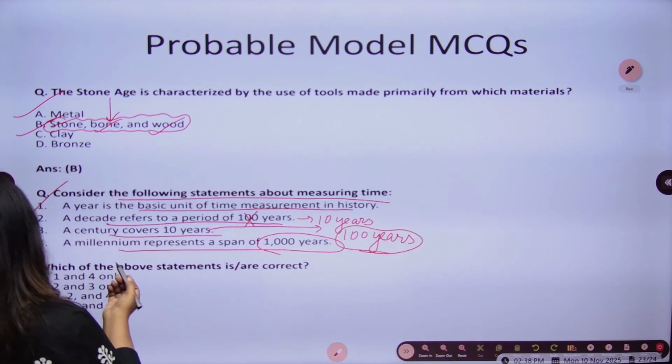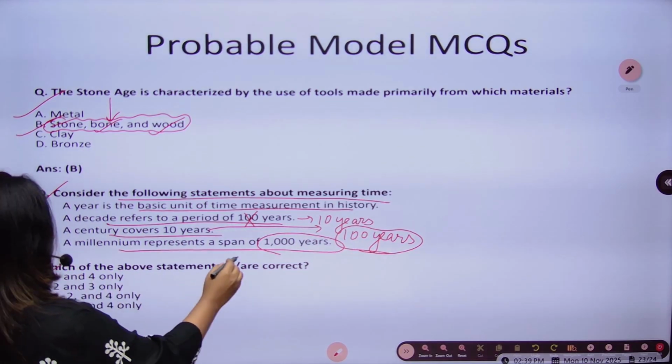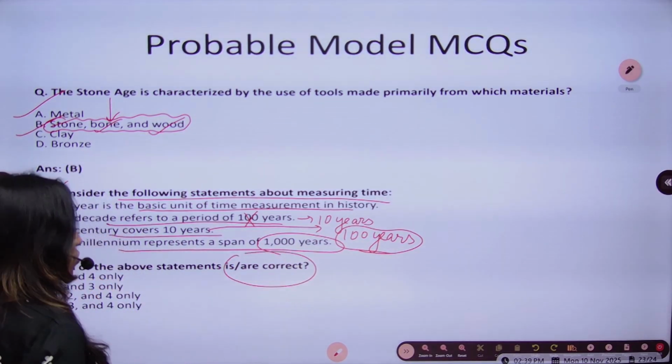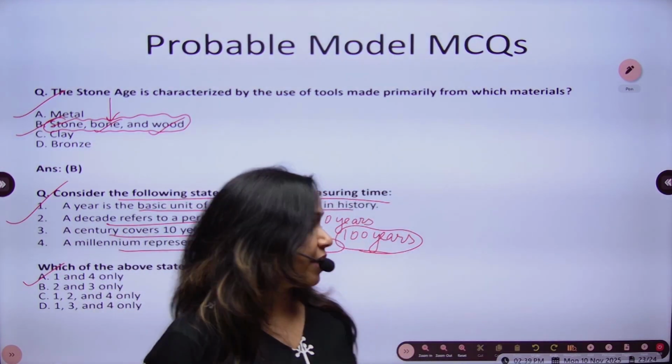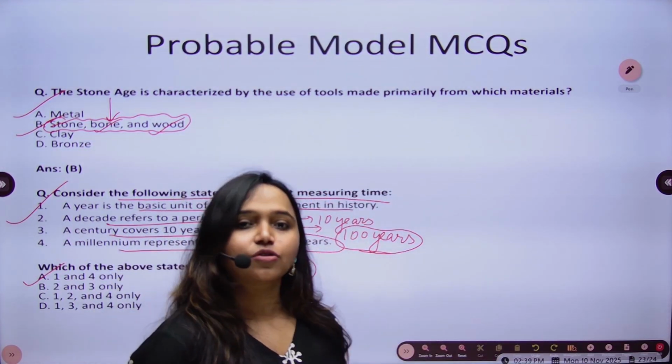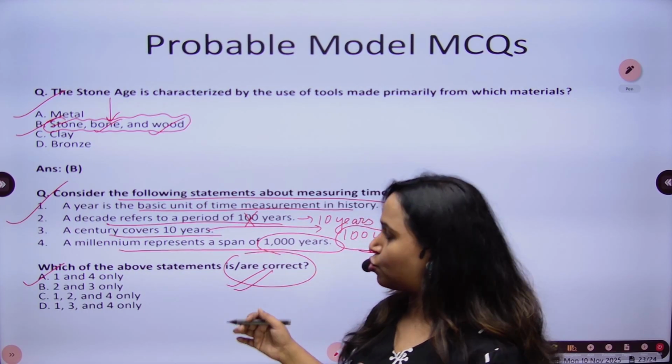Okay. So the answer will be, which of the following is correct? That is 1 and 4. So reading this particular question is very important, because if you read this thing wrong, then you will end up solving this question wrong.